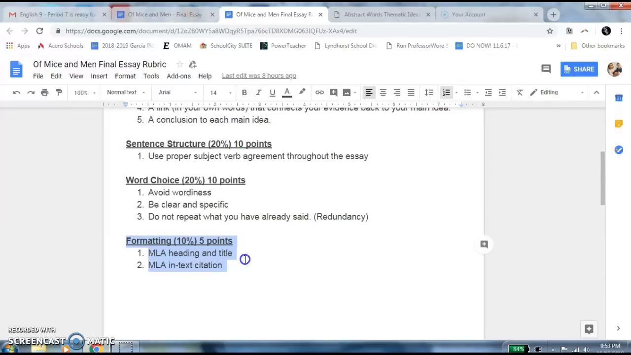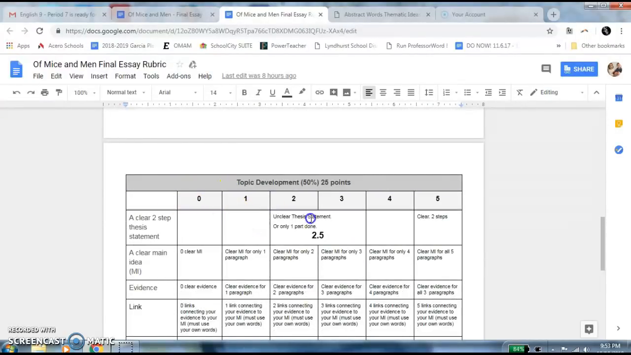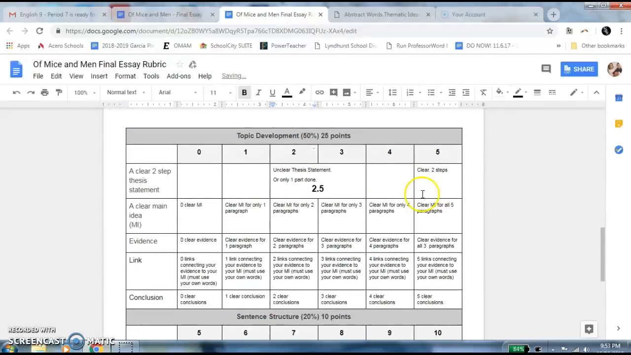Finally, formatting is worth 5 points, and making sure you have proper MLA heading and title, and then your in-text citations, your evidence. This is the same information here. It's just broken down by how it's graded and how many mistakes you can make.